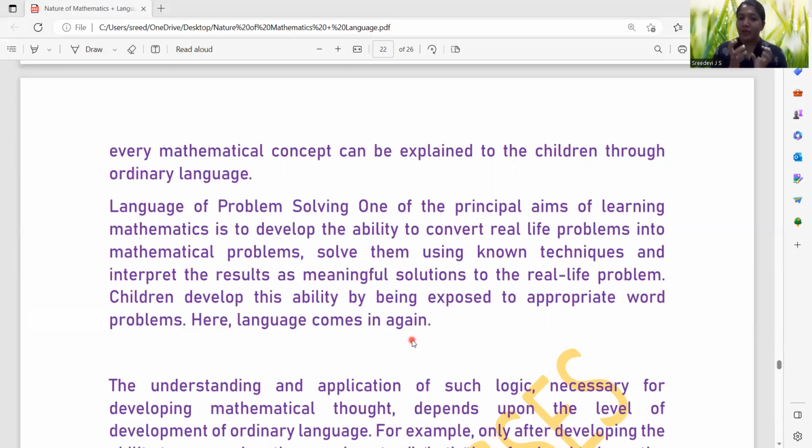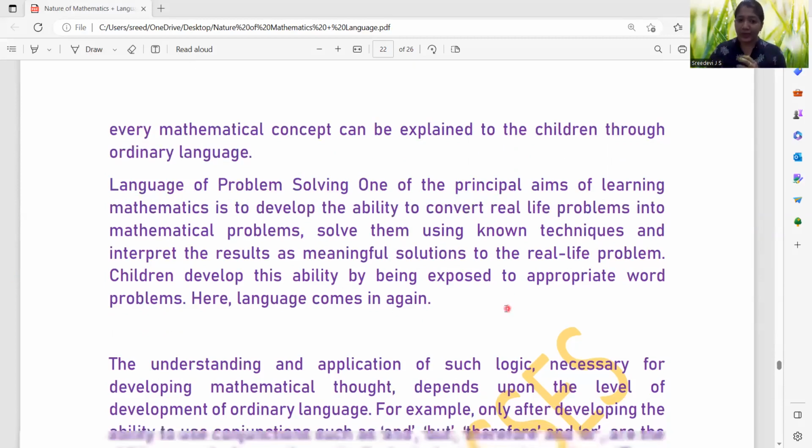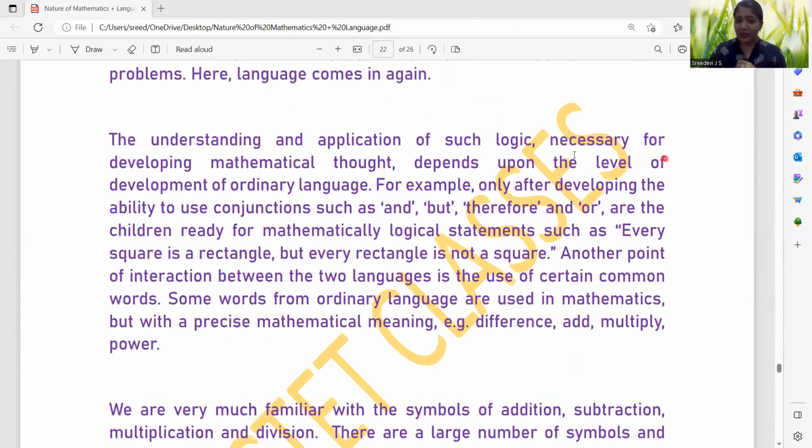So that is what I said. The principal aim of learning mathematics is to develop the ability to convert real-life problems into mathematical problems and then solve them. Okay, that is what it means. The understanding and application of such logic necessary for developing mathematical thought depends upon the level of development of ordinary language. For example, only after developing the ability to use conjunctions such as and, but, therefore, and or, are children ready for mathematically logical statements such as every square is a rectangle, but every rectangle is not a square. See, we know the importance of conjunctions, the connecting words, right? So once you learn the connecting words, we are able to apply them in our conversations.